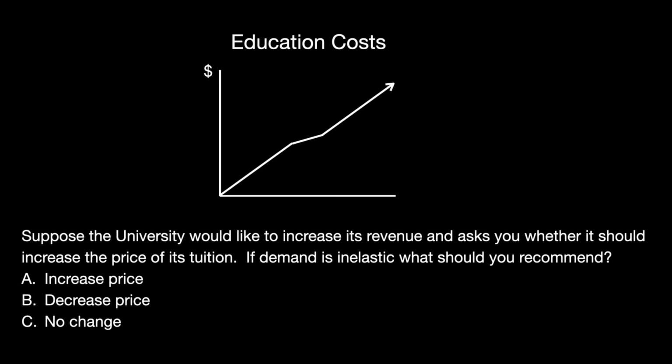Suppose the university would like to increase its revenue and asks you whether it should increase the price of its tuition. If demand is inelastic, what should you recommend? The correct answer is increase price. If the demand is inelastic, that means that students are not very responsive to a price change. When the price of tuition is increased, there is not much of a response from students. That is, most keep attending even after the price increases.